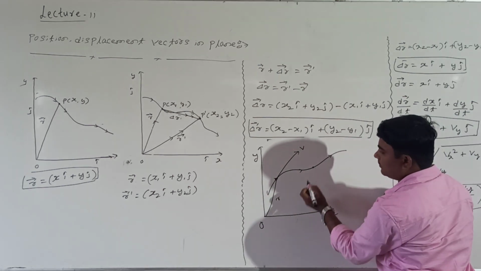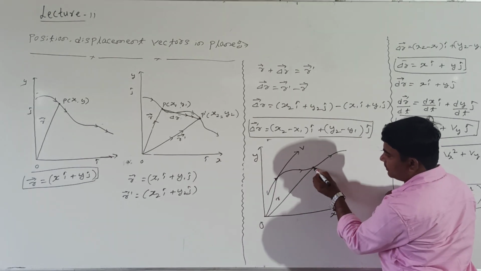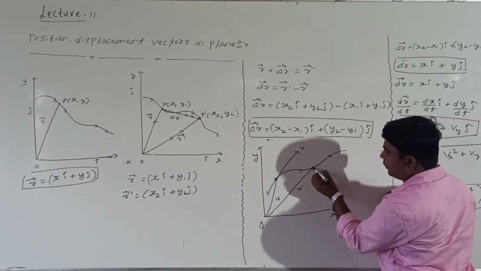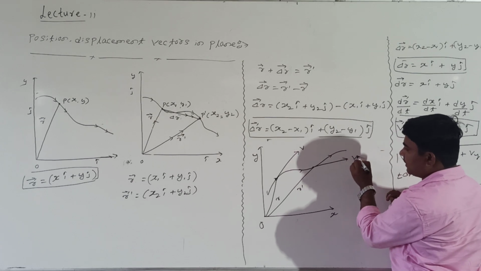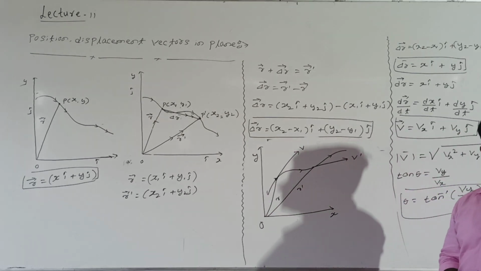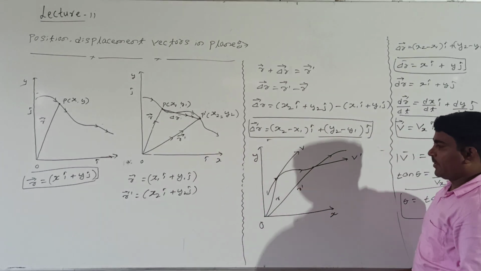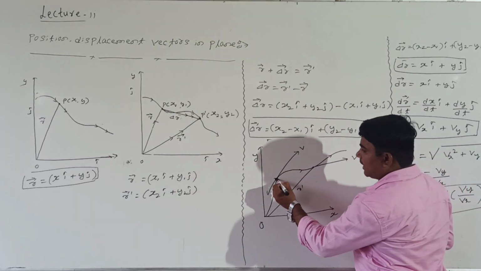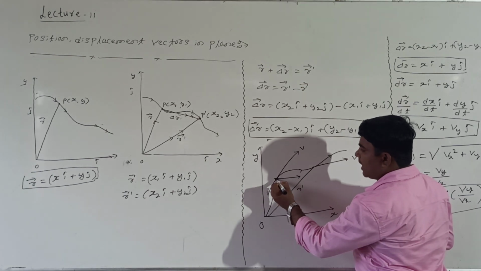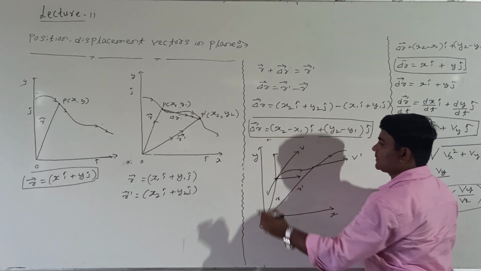I will take one more point. At this point, shall I draw? This becomes what? R dash. At this point, if we draw the tangent line, this becomes velocity V dash. Are you following me? Right, students? Now at this point, what happened? At this point the velocity can be resolved along the x-axis and along the y-axis.